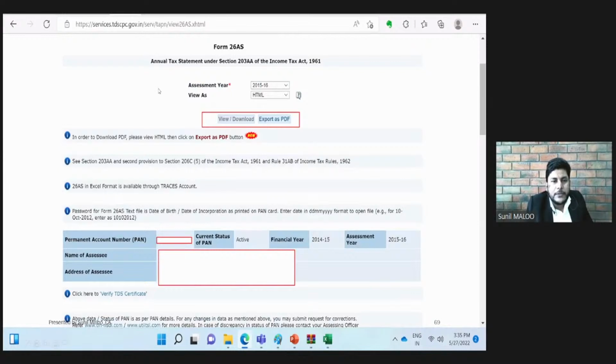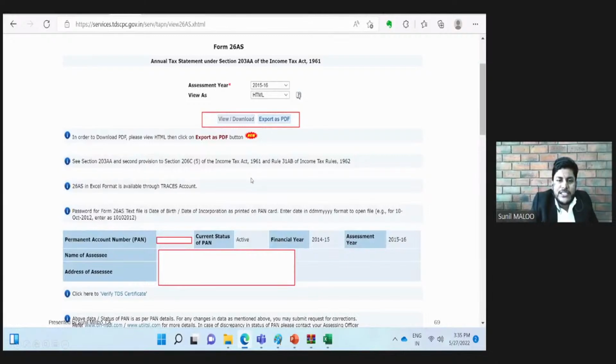And once we select HTML, then we need to click this view/download button. And once we click this, the Form 26AS will appear on the screen. And if you want to export that 26AS, if we want to download that 26AS in PDF, then we need to click this export as PDF button.